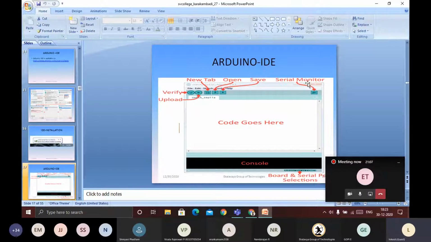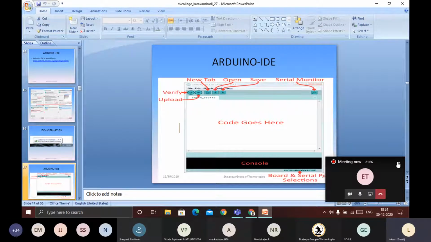Okay, this is the serial monitor. If there is any serial communication between the Arduino board and your laptop, we can monitor it here.